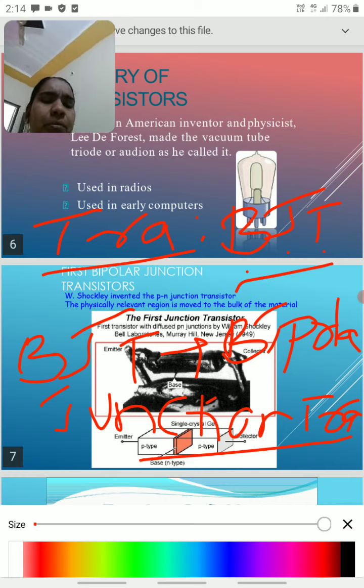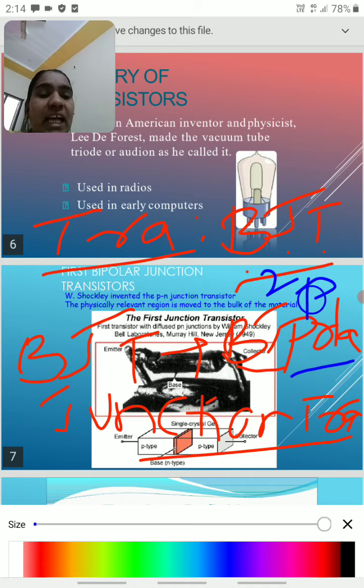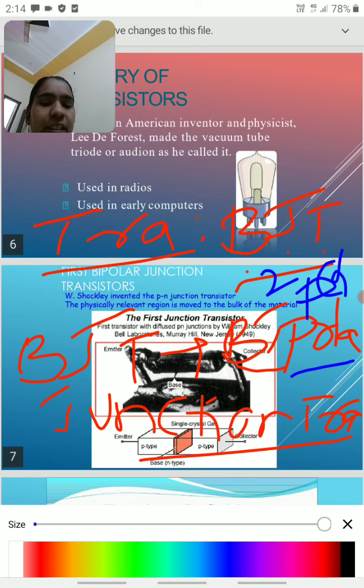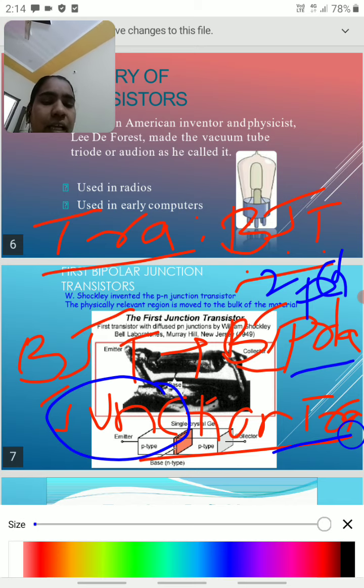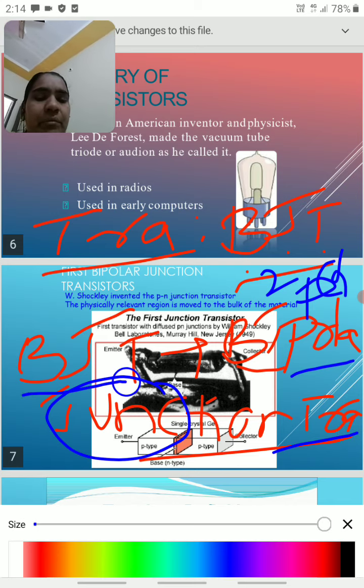Okay, so we simply call it a transistor, but the actual name is BJT, bipolar junction transistor. Why do we call it a bipolar junction transistor? Bipolar: bi means two, and polar means charges. Then junction and transistor. So that is the complete abbreviation of BJT, bipolar junction transistor.